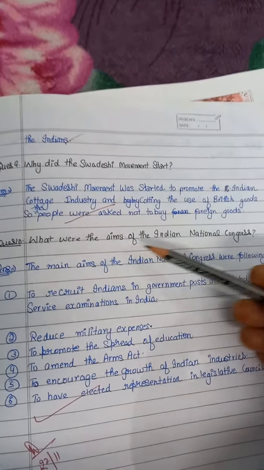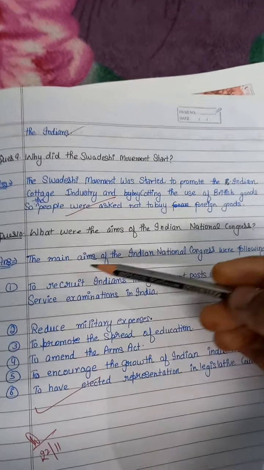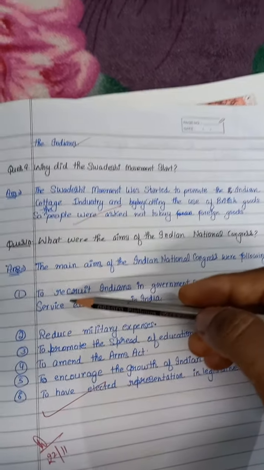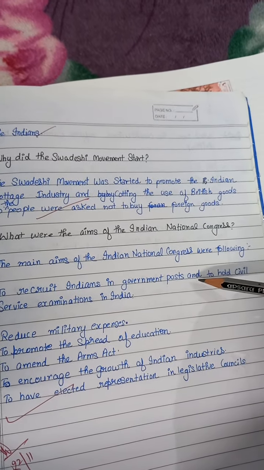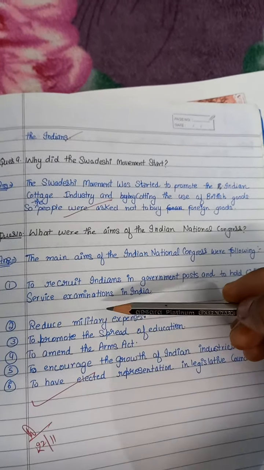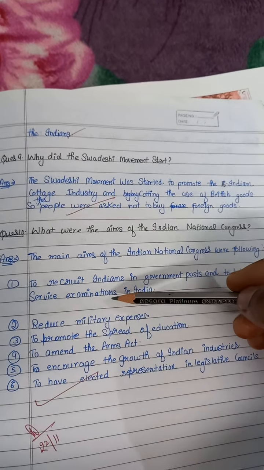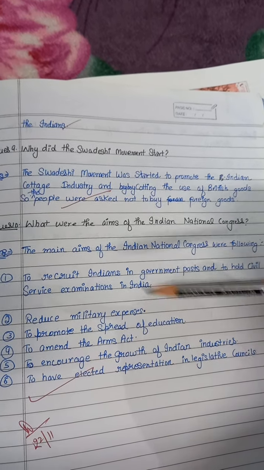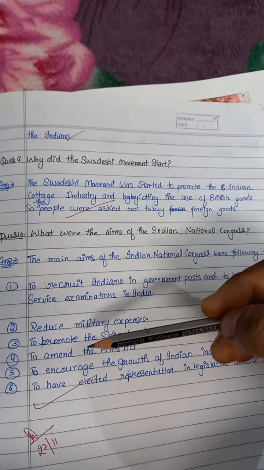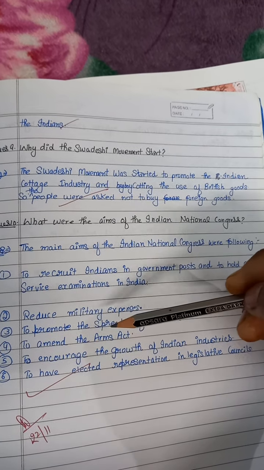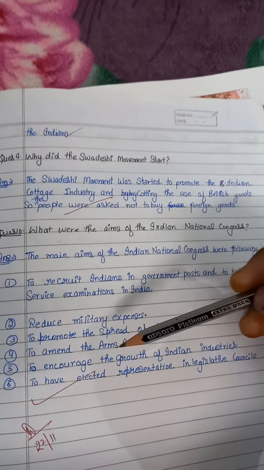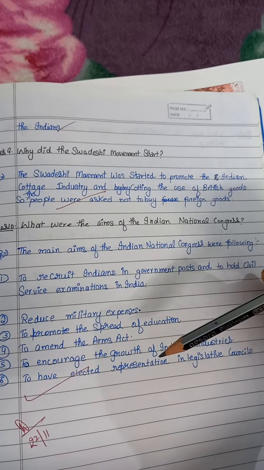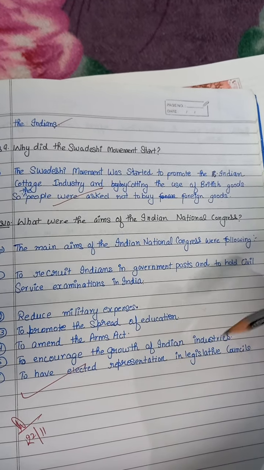Number 10. What were the aims of the Indian National Congress? The answer is the aims of the Indian National Congress were following. Number 1, to recruit Indians in government posts and to hold civil services examination in India. Number 2, reduce military expenses. Number 3, to promote the spread of education. And number 4, to amend the Arms Act. Number 5, to encourage the growth of Indian industry. Number 6, to have elected representation in legislative councils.